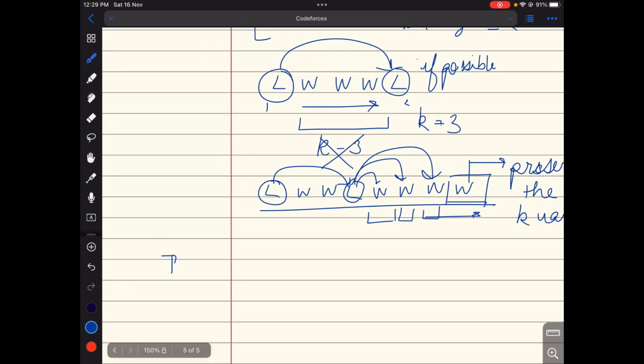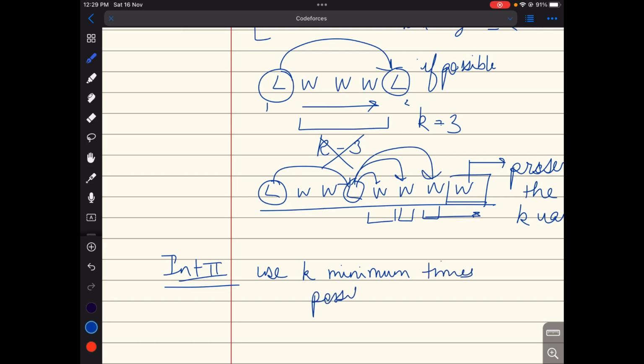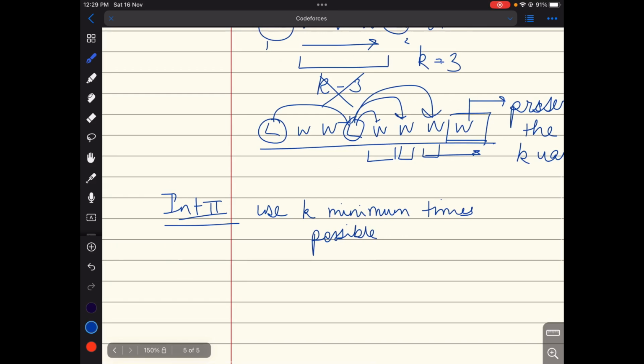So the next intuition that comes to our mind is use k minimum times possible, or we will be using k only when we cannot jump,